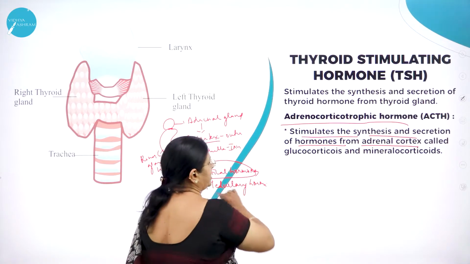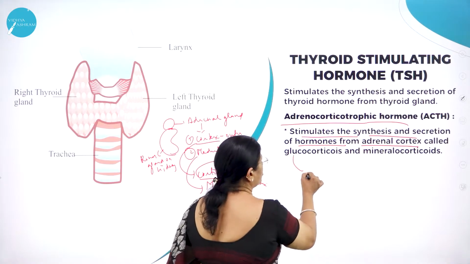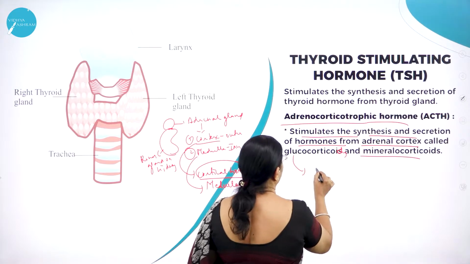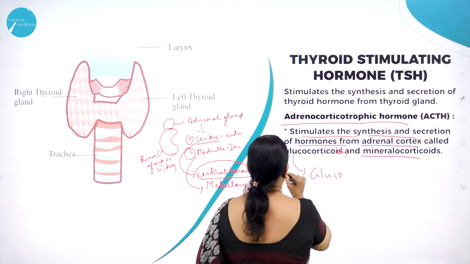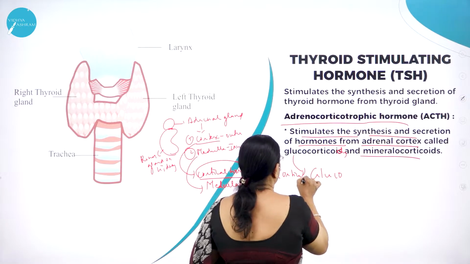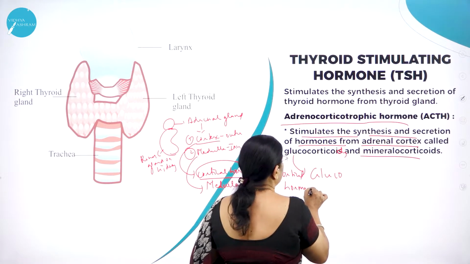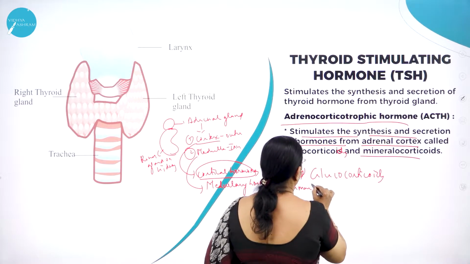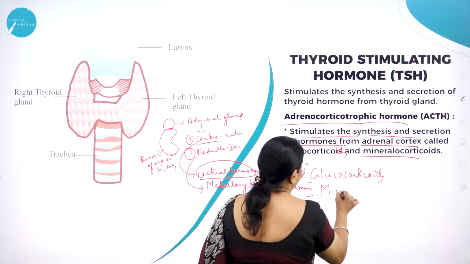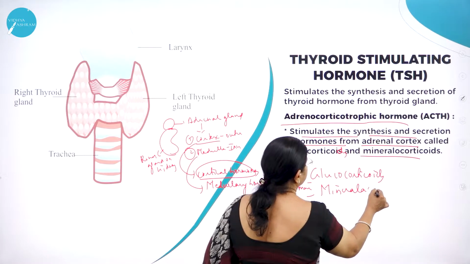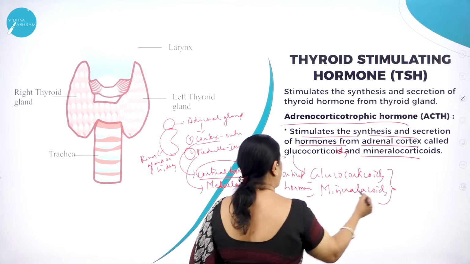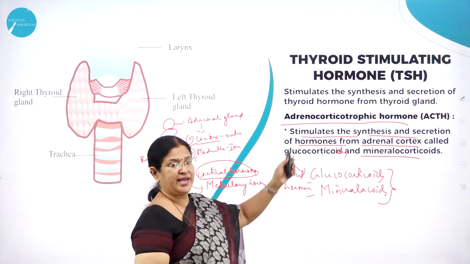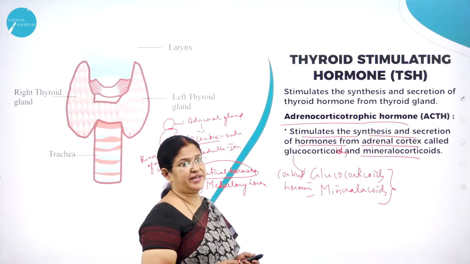So the cortical hormones are called glucocorticoids and mineralocorticoids. So the synthesis of these hormones is regulated by ACTH of the anterior pituitary.